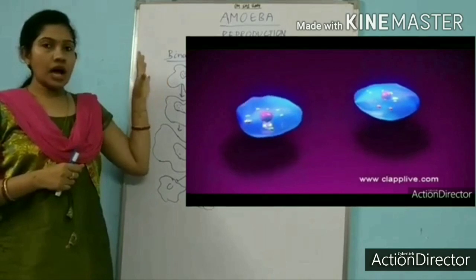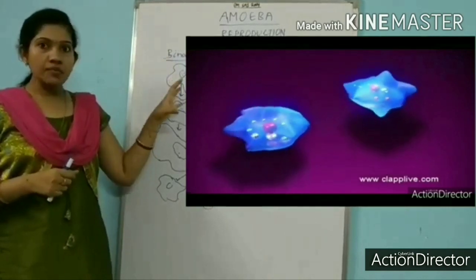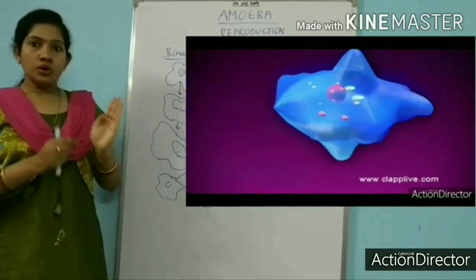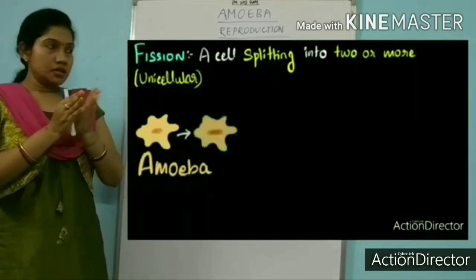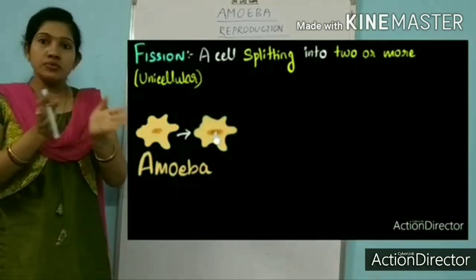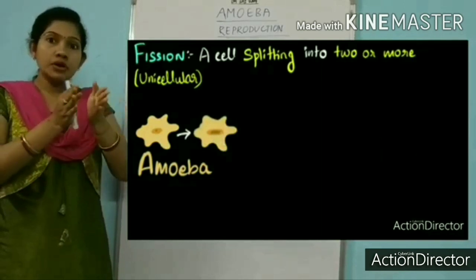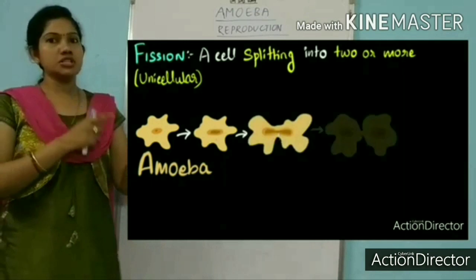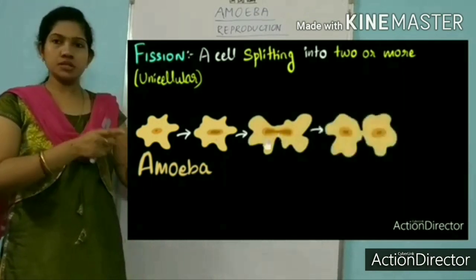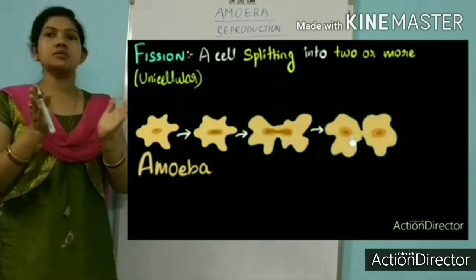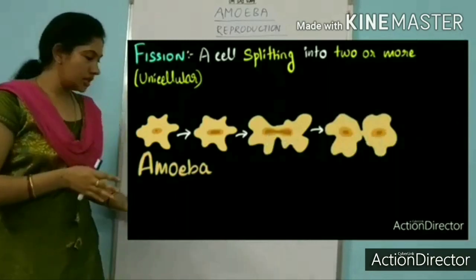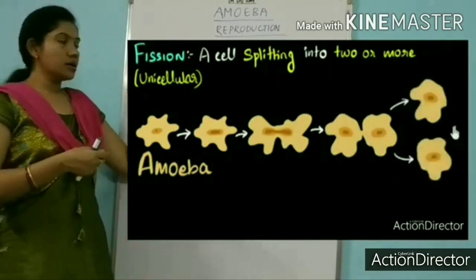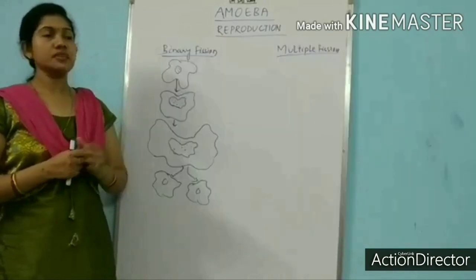You can see here how the parent amoeba will undergo fission, how it will divide from one parental cell to two daughter cells. At first it will undergo the nuclear division, then the cellular division, at last resulting into daughter cells. So this is about binary fission.